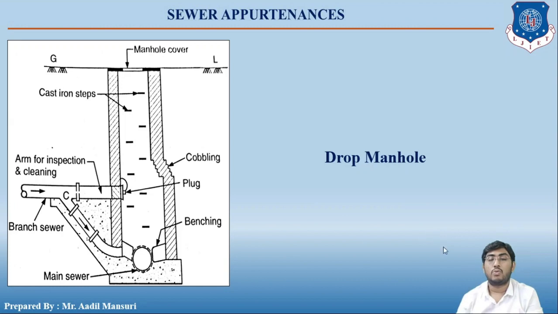Moreover, high turbulence will be created at the invert of the sewer, causing disintegration of the organic particles and subsequently reduction in their sizes. The reduction in size of organic particles later reduces the efficiency of clarifiers. So when the difference between the invert level of the branch sewer and the peak flow level in the main sewer is more than 600 mm, then drop manholes are provided. You can see the picture clearly.